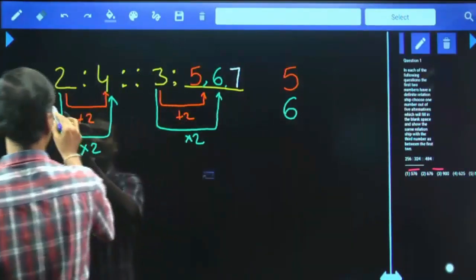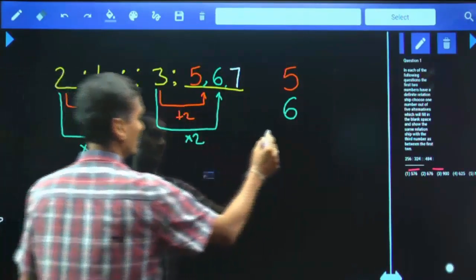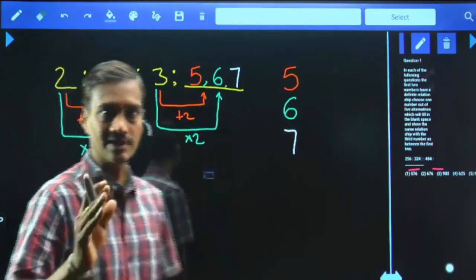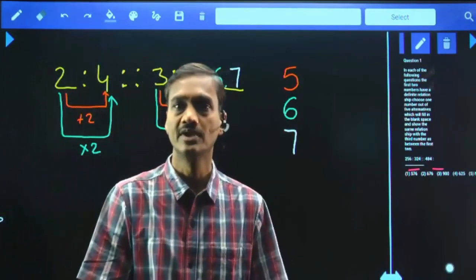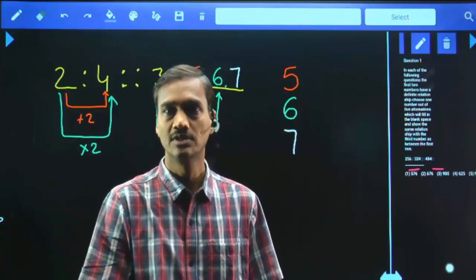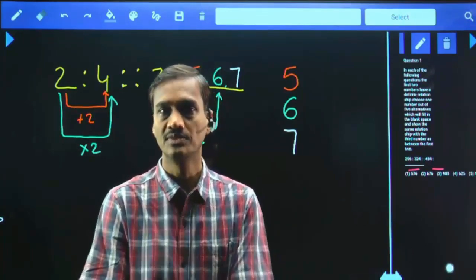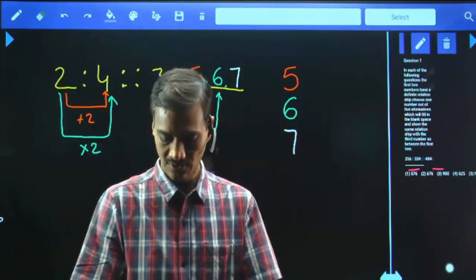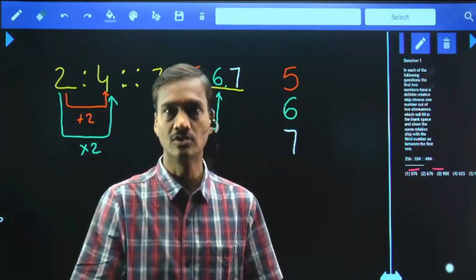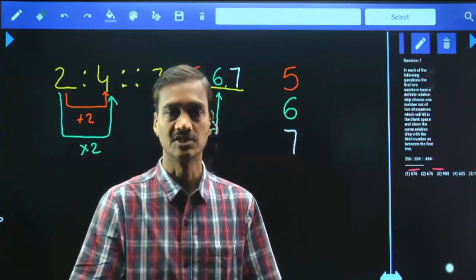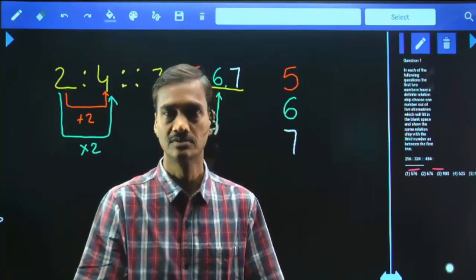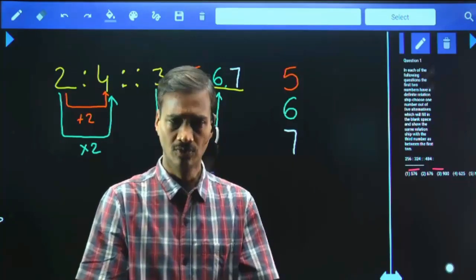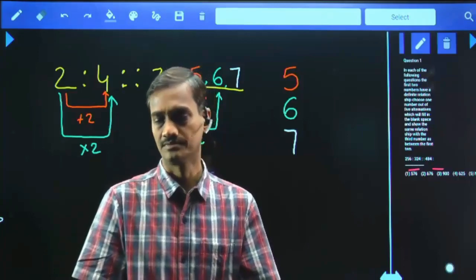Then tell me, how can you prove 7 as your answer? 5, 6 and 9 were not there in the choices and 7 is there. Then tell me how can you prove that 7 is your answer? Okay, listen to this very carefully. Please try it on your own. I will wait for a few seconds. Just try to prove how you can prove 7 as your answer. Okay.